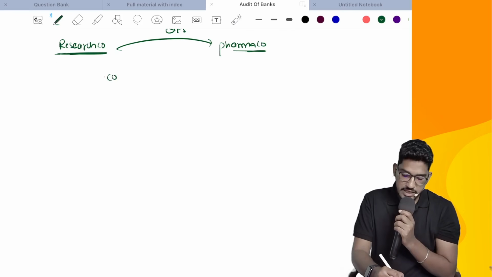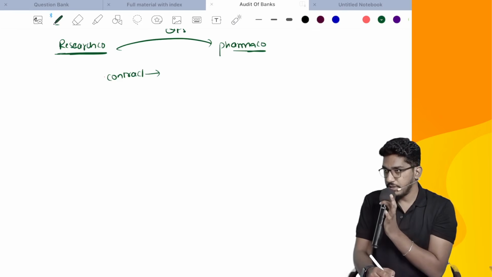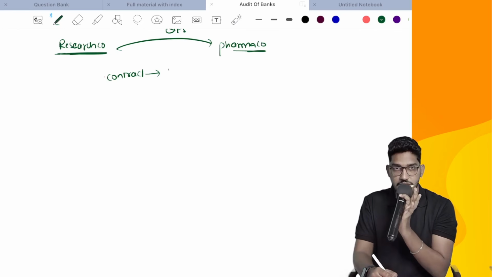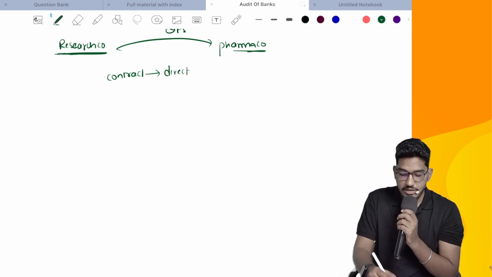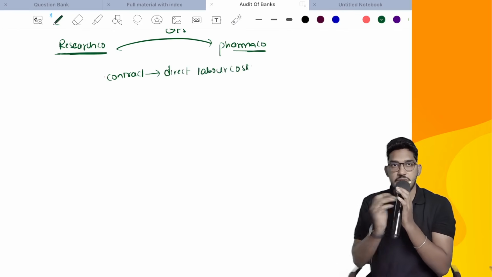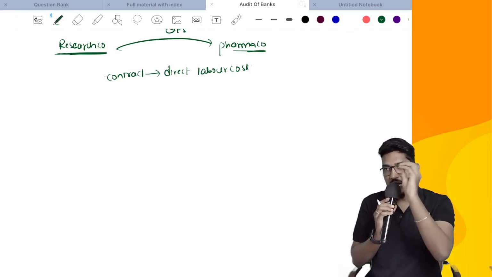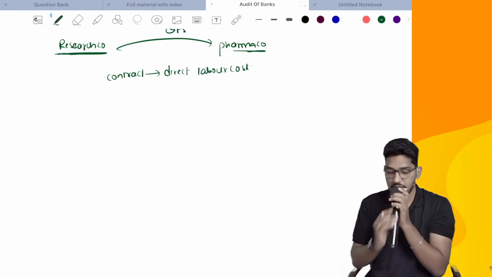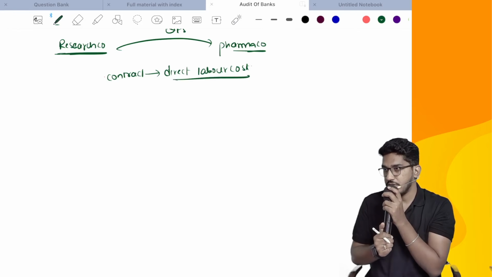Now, say for example, in the contract they said that this pharma company will reimburse expenses relating to research. And in that they said they will also give reimbursement of direct labor cost associated with the research. What did they mention in the contract? They will give a reimbursement of direct labor cost also. Whatever labor cost they are incurring for that research, that also they will reimburse. But they did not define clearly what will be included in the direct labor cost.